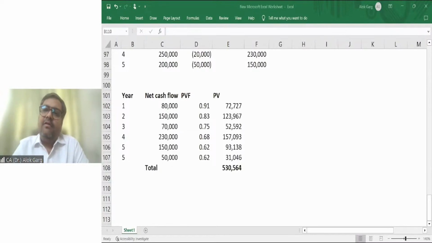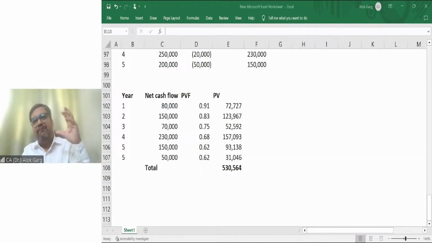Why, sir? For example, USA is a developed economy. India is a developing economy. In India, the rate of interest varies from 8% to 12%. In USA, the rate of interest is 2% to 3%, right? If you go to the Middle East, people get a home loan at an interest rate of 4%, 5%. In India, it is 9%, 10%.